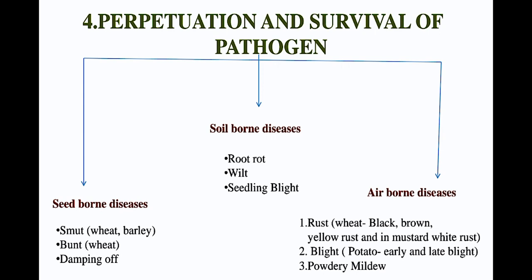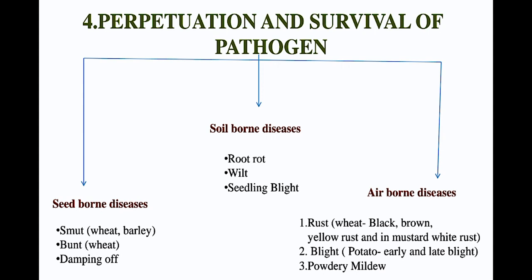When there is an unfavorable condition after the disease development, the pathogen goes into a dormant stage. They go into a resting stage in soil, in seed or in air. They survive as a dormant form and wait for the favorable condition. When they get a favorable condition, they activate again and start infection. Seed-borne diseases: when pathogens survive in seed or on the outer surface of the seed, like smut, bunt and damping off. Soil-borne diseases: when pathogens survive in soil, like root rot, wilt or seedling blight diseases. Airborne: when pathogens survive in air, like rust diseases.